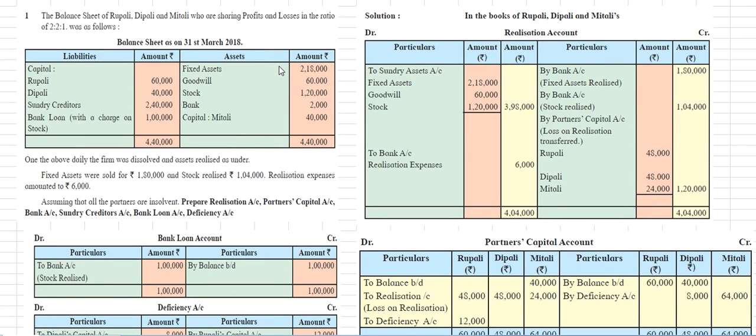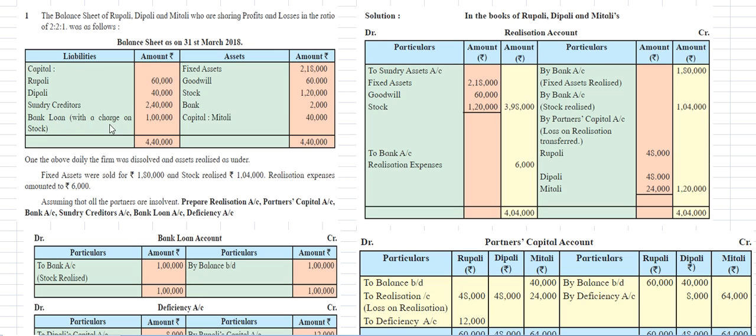The balance sheet of Rupali, Deepali, and Mitali, who are sharing profits and losses in the ratio of 2:2:1, was as follows. Capital of Rupali and Deepali is 60,000 and 40,000, and sundry creditors amount to 2,40,000 rupees.